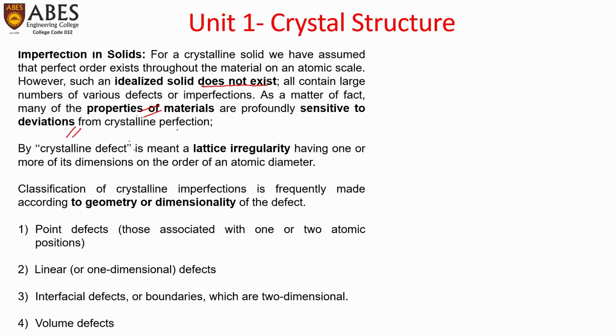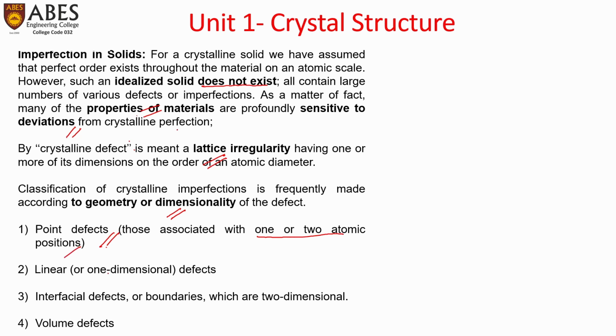By crystalline defect is meant the lattice irregularity. The irregularity in the lattice structure or the periodic or the orderly structure is the defect. So basically, we classify the crystal imperfections in terms of geometry or dimensionality. That is, first it is point defect, those associated with only one or two atomic positions.